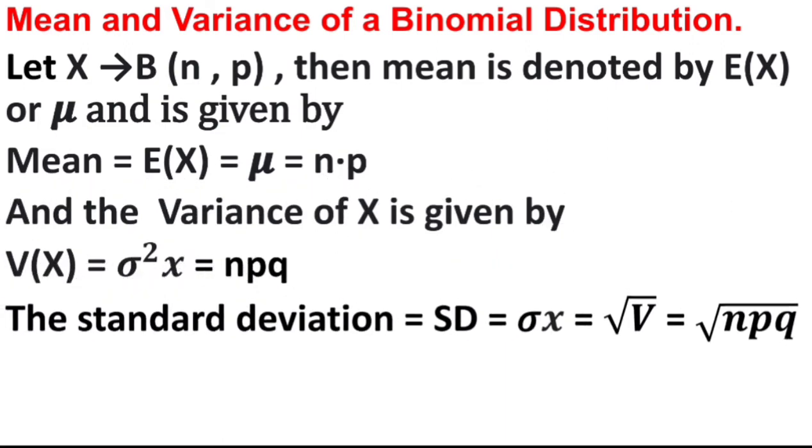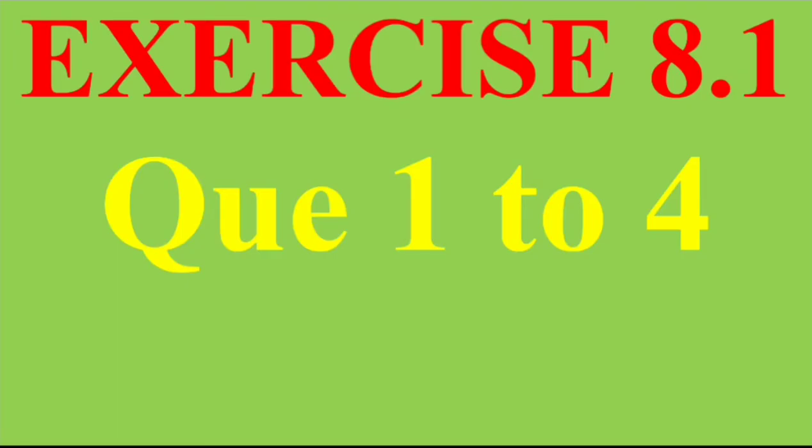The standard deviation, that is SD, is nothing but the under root of variance, that is under root of npq. Here you just have to remember three formulas. First was n combination x into p raised to x into q raised to n minus x. Second is the mean, that is E of x is np, and third is the variance, npq. Automatically you will get the standard deviation, that is under root of variance.